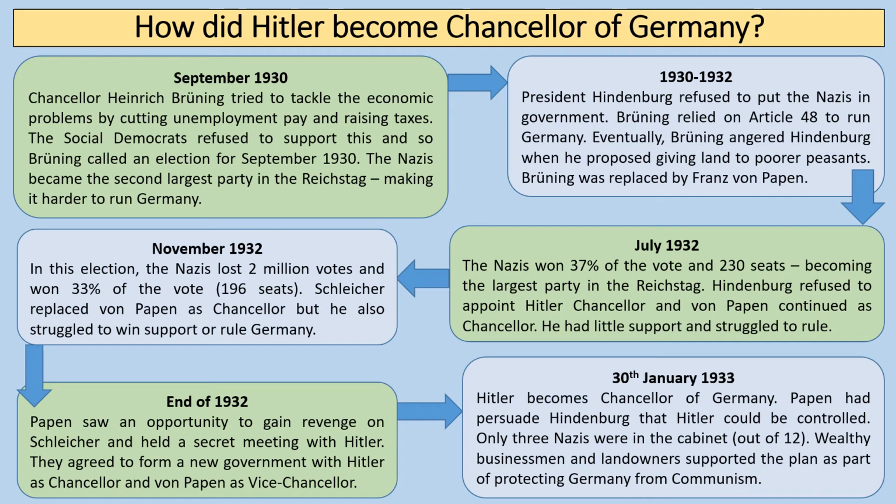On the 30th of January 1933, the aging President Hindenburg appoints Hitler Chancellor, and because von Papen persuades Hindenburg that Hitler could be controlled, they only actually have 3 Nazis in the cabinet out of 12. Now, this is crucial because there is this sense that we won't have many Nazis in the actual cabinet, and the cabinet is basically the most important government ministers within Germany at that time, because they feel that they can just control the Nazis. Wealthy businessmen and landowners support the plan because, crucially, they feel that the Nazis can protect Germany from the threat of communism, which they see as a greater threat.